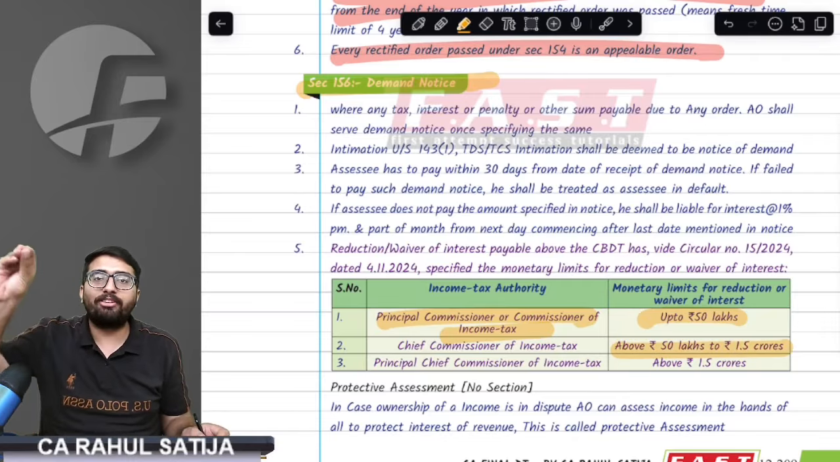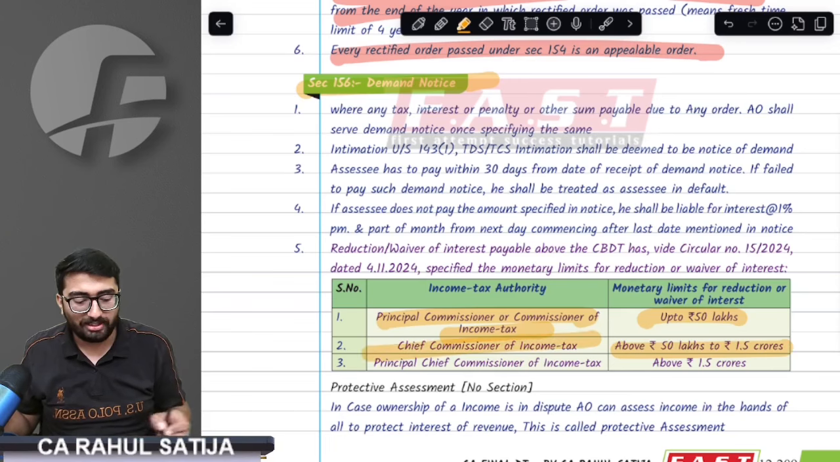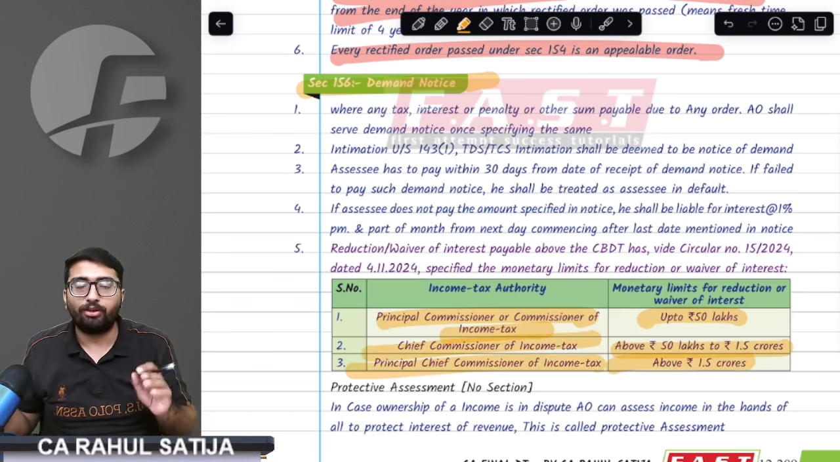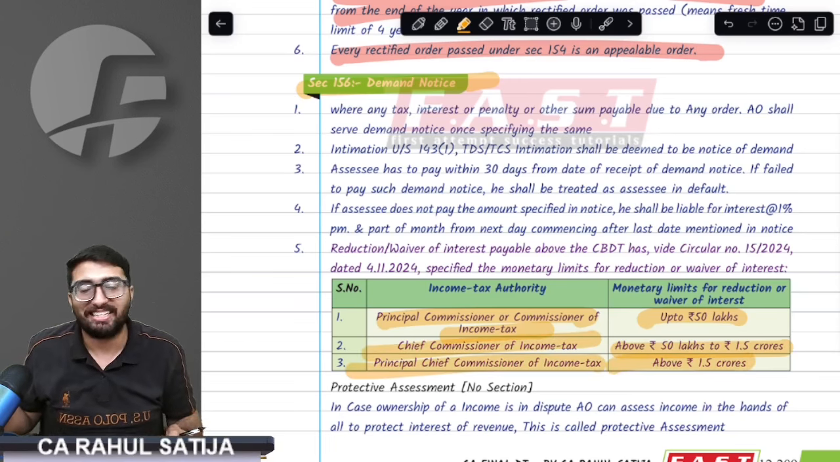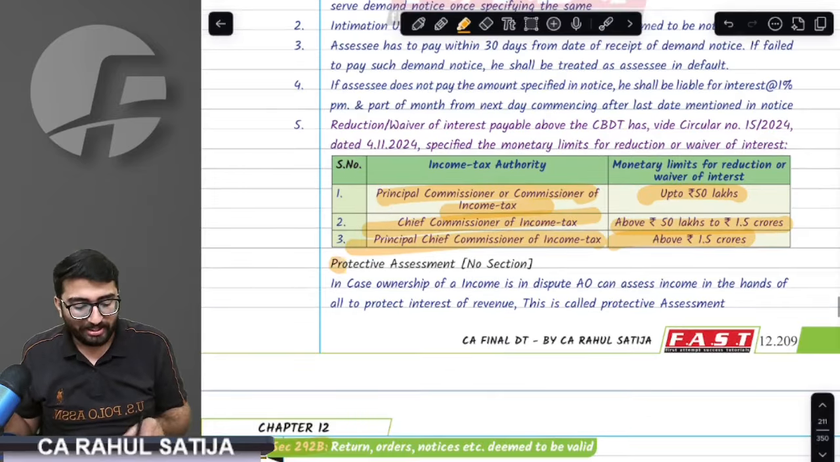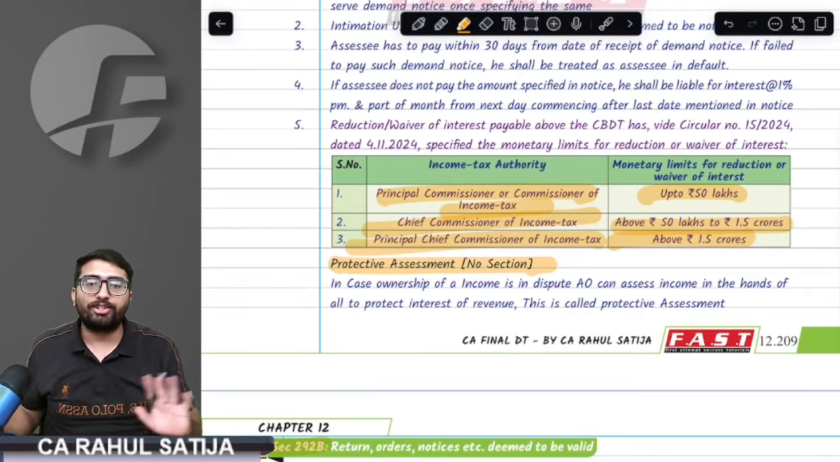If your interest is more than 50 lakh rupees up to 1.5 crore, then CCIT. If your interest is more than 1.5 crore, then you can go to PCCIT for condonation. So there is protective assessment, there is no section to it.